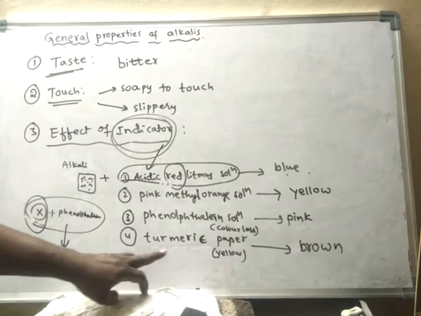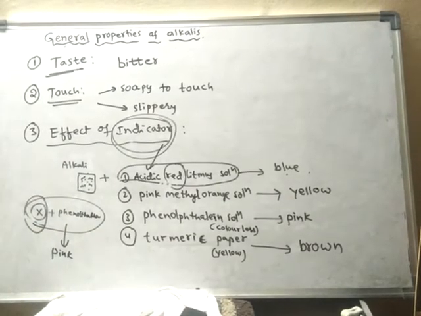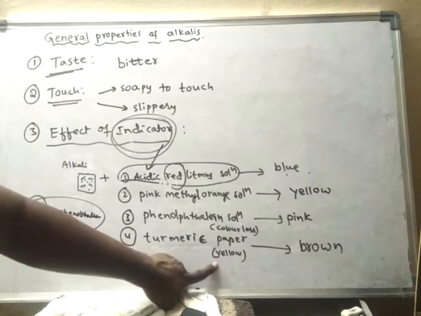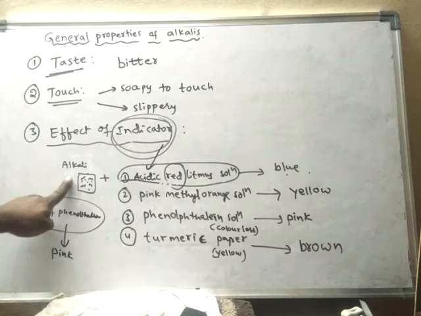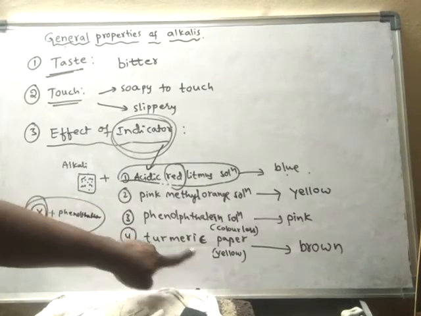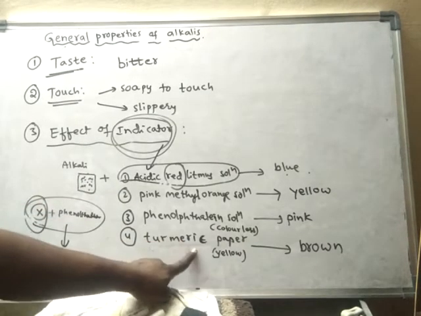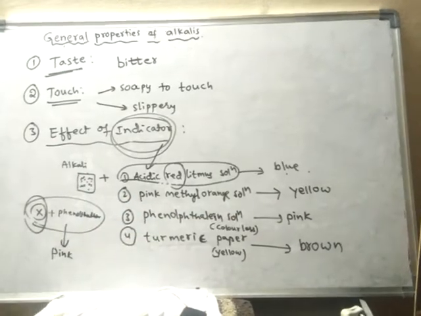So it's a base. Even soap is somewhat basic in nature. So what happens? Turmeric paper or turmeric powder, which is originally yellow in color, when it comes into contact with base or alkali, immediately changes its color from yellow to brown color.